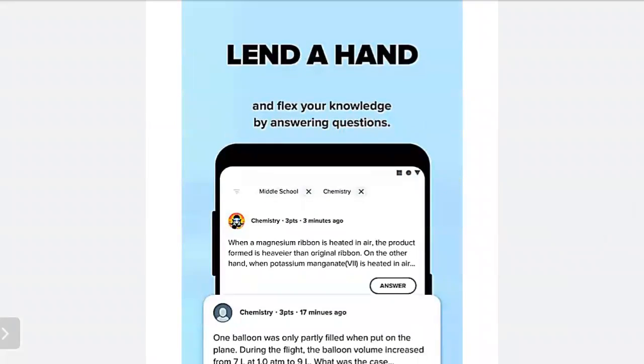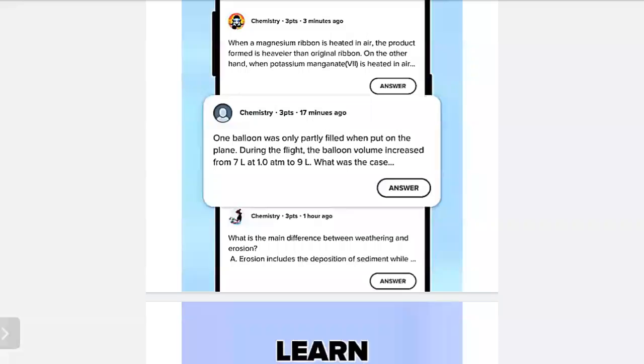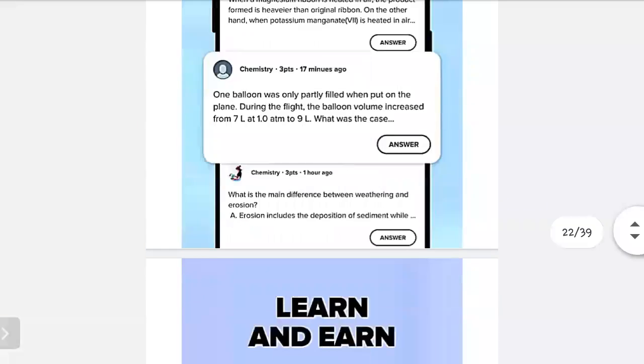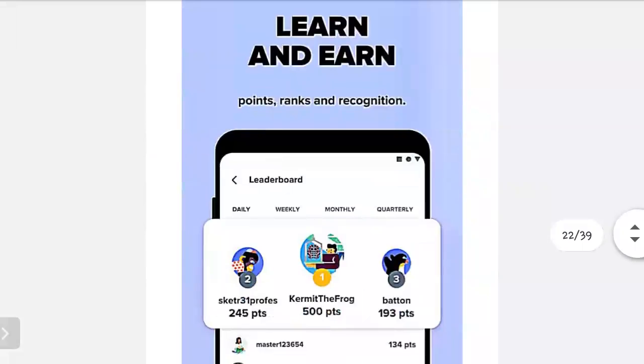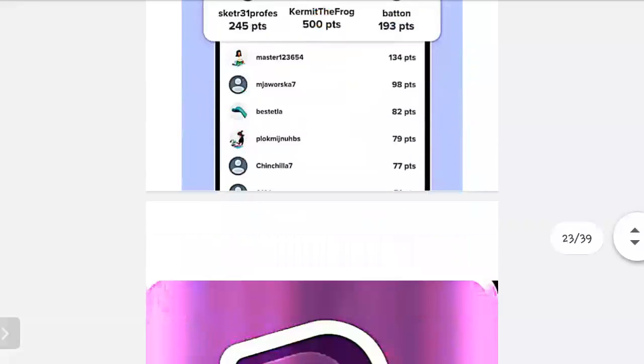Lend a hand and flex your knowledge by answering questions. You can even answer a question if you know about it. So this feature will flex your knowledge. The next feature of this app is to learn and earn. If you are learning anything, you will get points, ranks, and recognition, and you can even earn money.